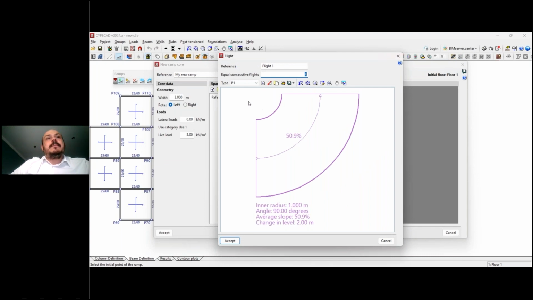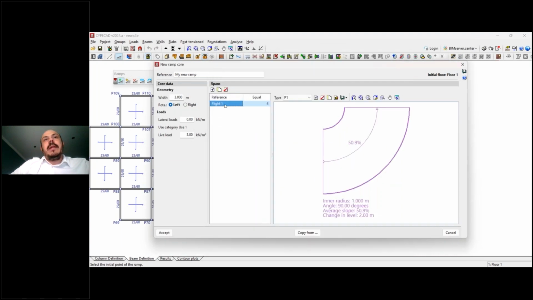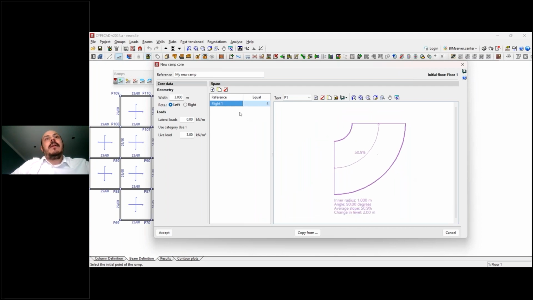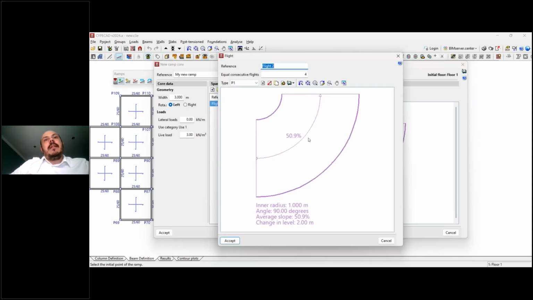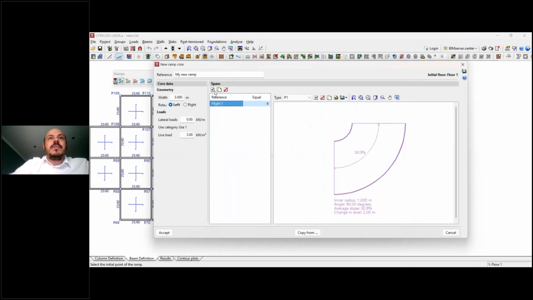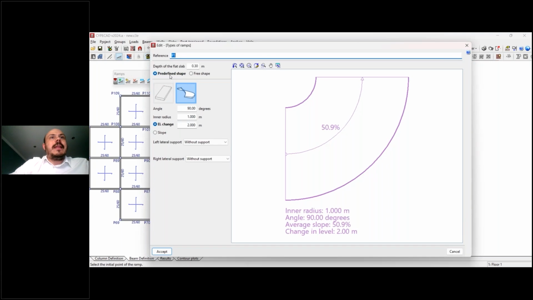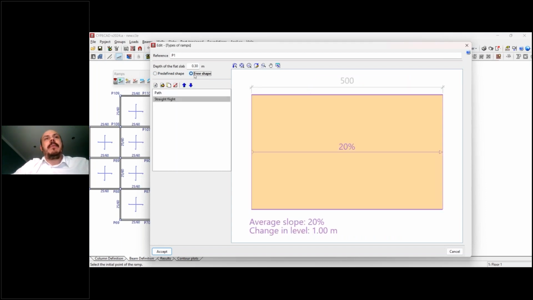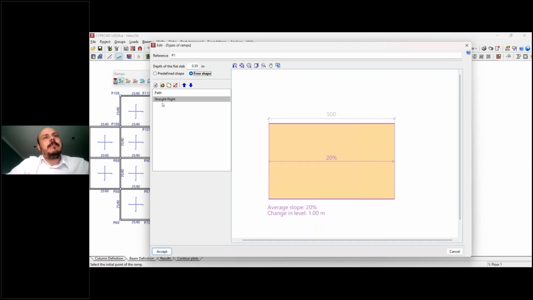Okay, and then we will create this span, this first span. Okay, we can duplicate these spans and use the same information again, if you want, and combine it. But inside here, we have another option that I didn't show before. These were the predefined shapes, straight and curved, but we also have here the free shape. So the free shape, it's quite similar, but here we can create a list of flights and combine it here, and then have a resultant ramp, let's say that.